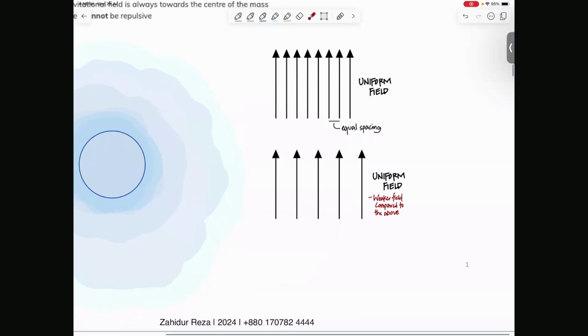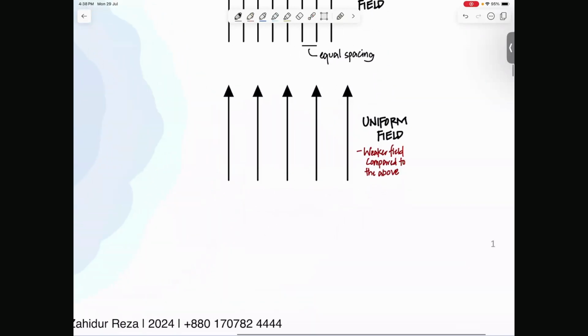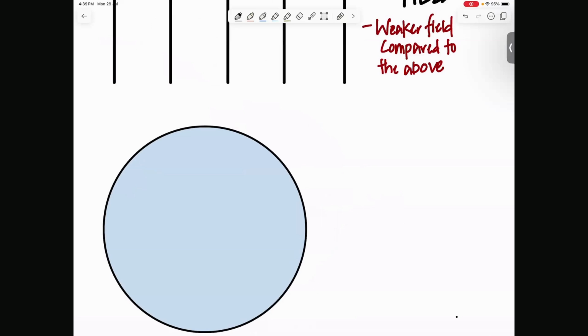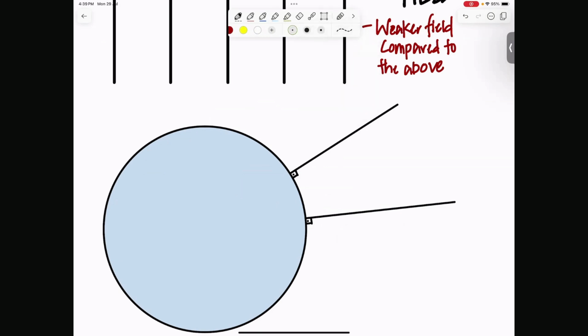And the other thing that you need to know is that whenever we draw field lines, especially for gravitational field and electric field, the field lines must leave the surface perpendicularly. Okay, this is a requirement. So they leave a surface at 90 degrees. Any field line that leaves a surface must be at 90 degrees. Can you tell me what's the consequence of that in terms of where they come from within the circle? If they leave the circle at 90 degrees, where do they all originate from?